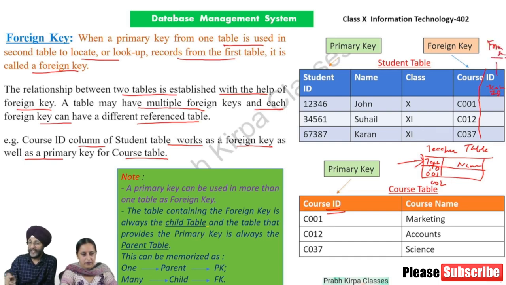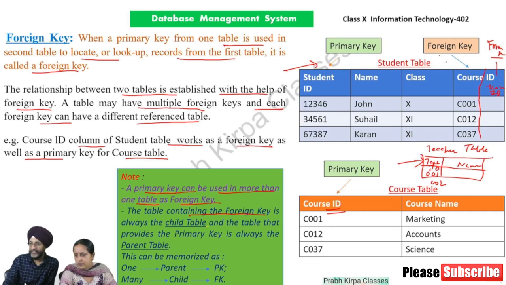So in any given table, only one primary key can be there, but there can be more than one foreign key in any given table. The primary key will remain only one. It is also to be noted that a primary key can be used in more than one table as a foreign key. The table containing the foreign key is always the child table.